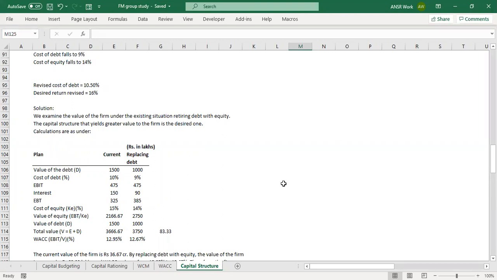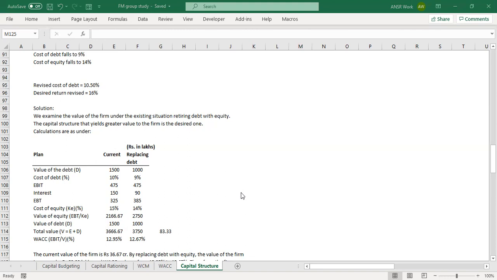So this is equal to EBT divided by cost of equity, right? That comes to 2750. 2750 is the correct answer.